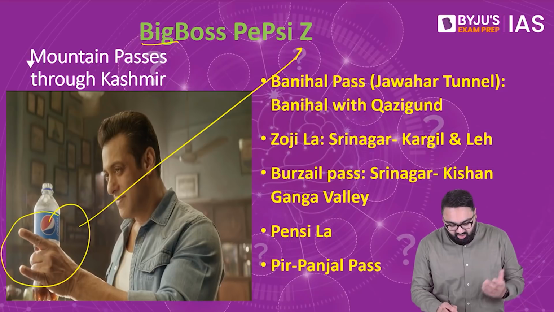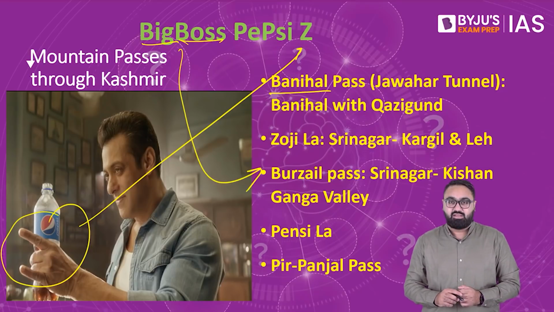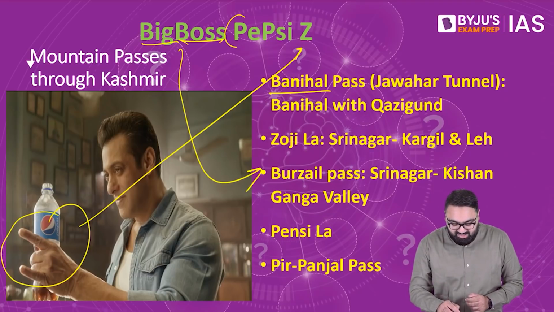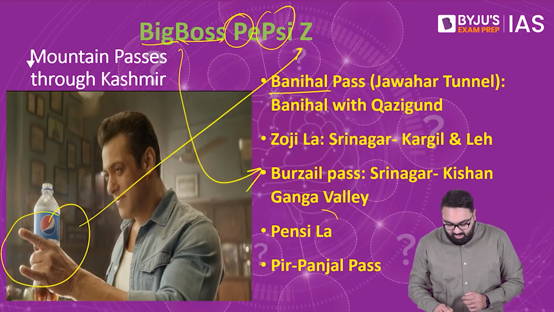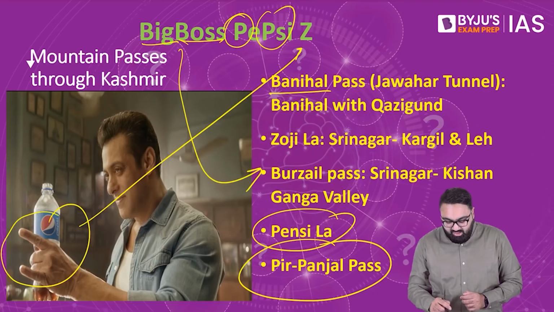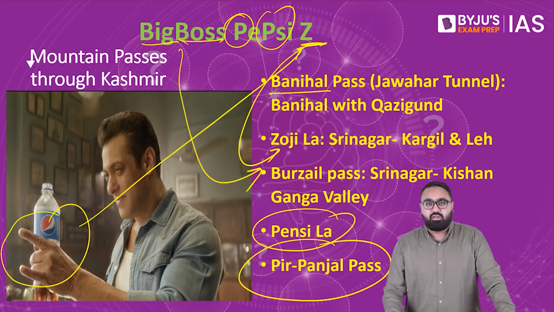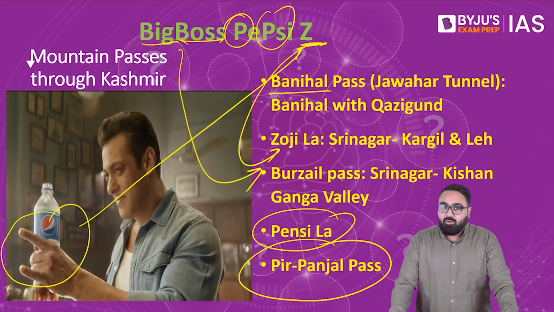BIG, Big, here B stands for Banihal. The second B here stands for the Burzel Pass. Then we have two passes starting with P. That can be Pensila and Pir Panjal. And then we have Z, that is Zojila. This is a way in which you can remember the mountain passes existing in the Union Territory of Jammu and Kashmir.